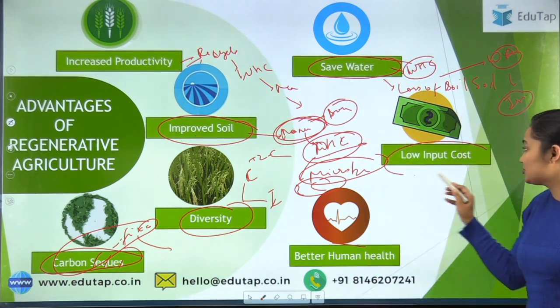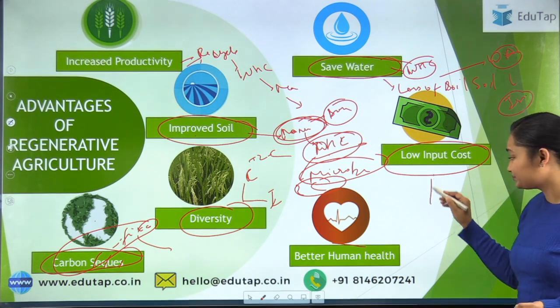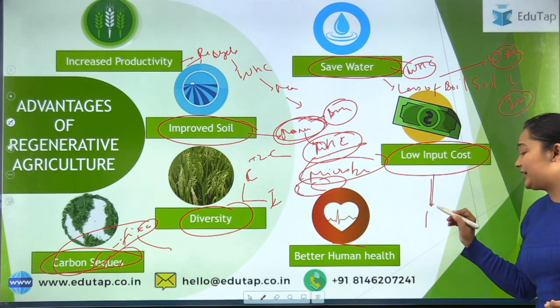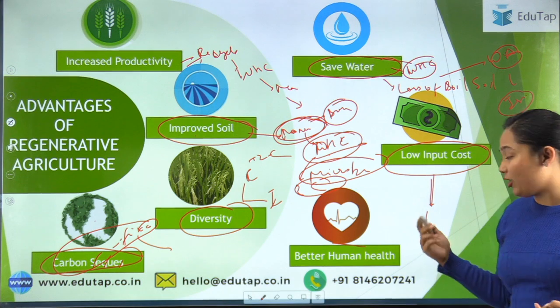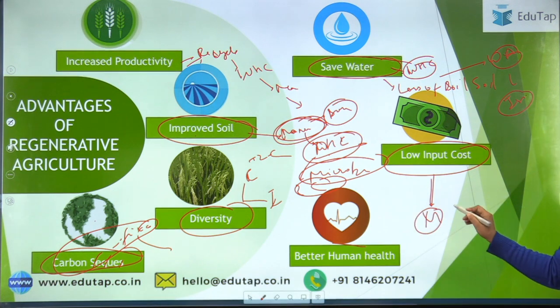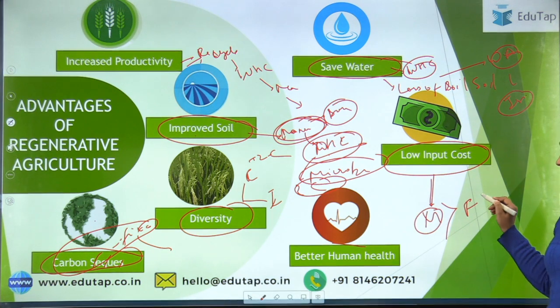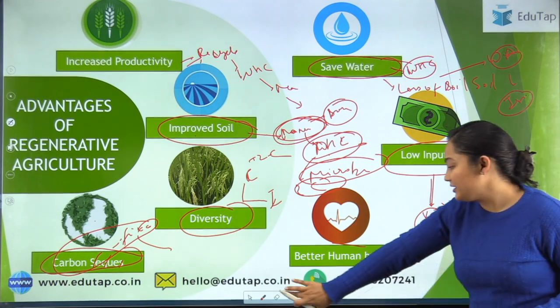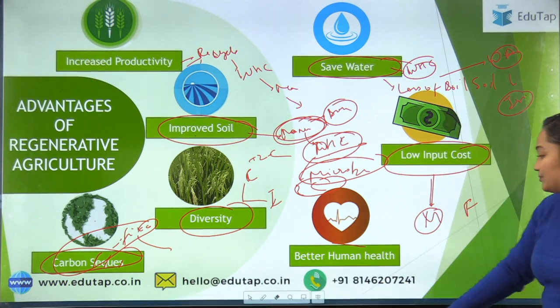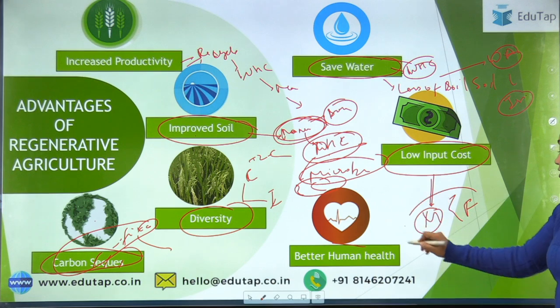Then there is low input cost. So see what is happening. First of all, the nutrients are coming through recycling or through manure. Manure is cheaper than the fertilizers. Sorry, manure is cheaper than the fertilizers. So because of that, cost saving is there.